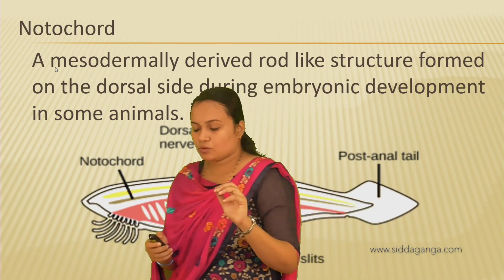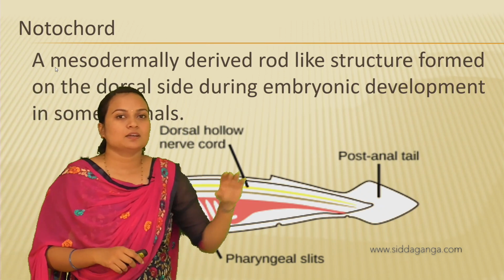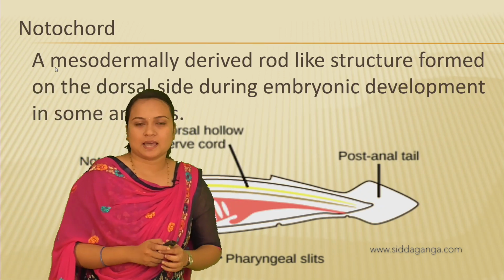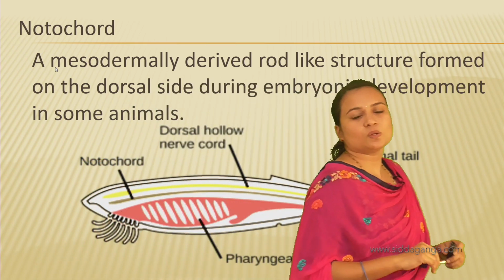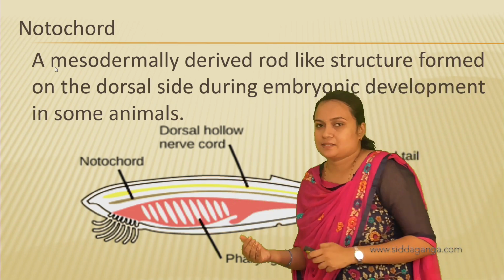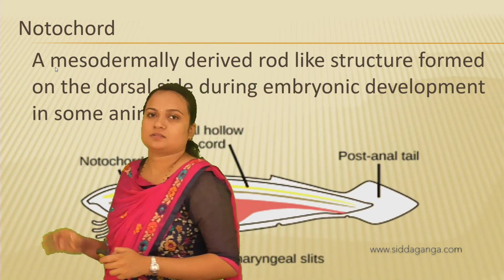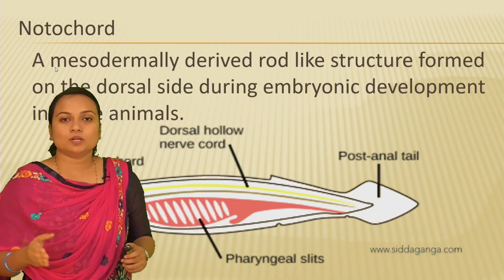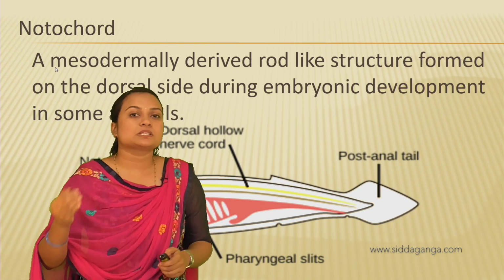Okay, so the first one was the level of organization, right? Here: cellular level, tissue level, organ level, organ system level, and also the body layers, diploblastic and triploblastic. Diploblastic has 2 layers whereas triploblastic has 3 layers, and also the coelom.